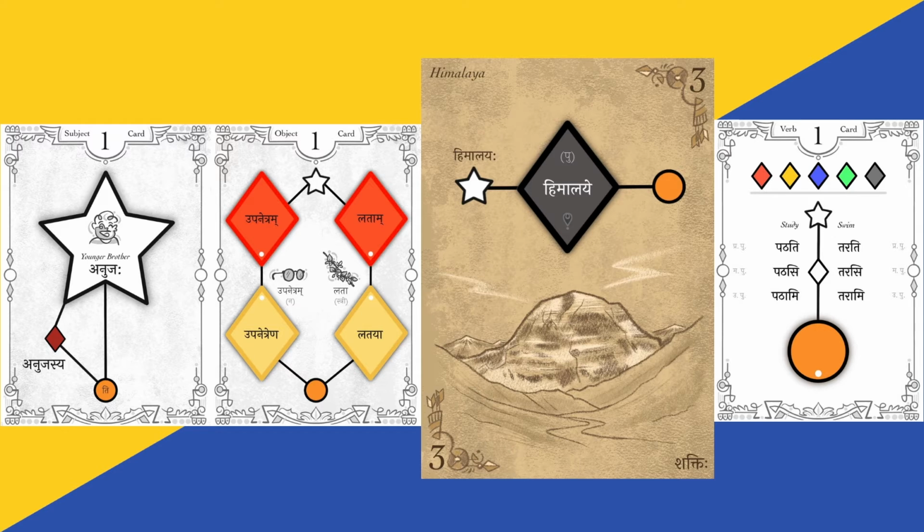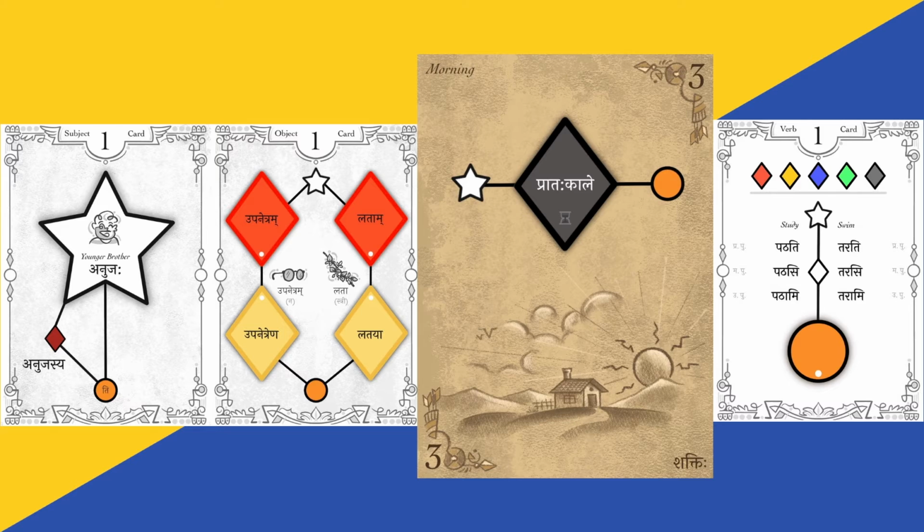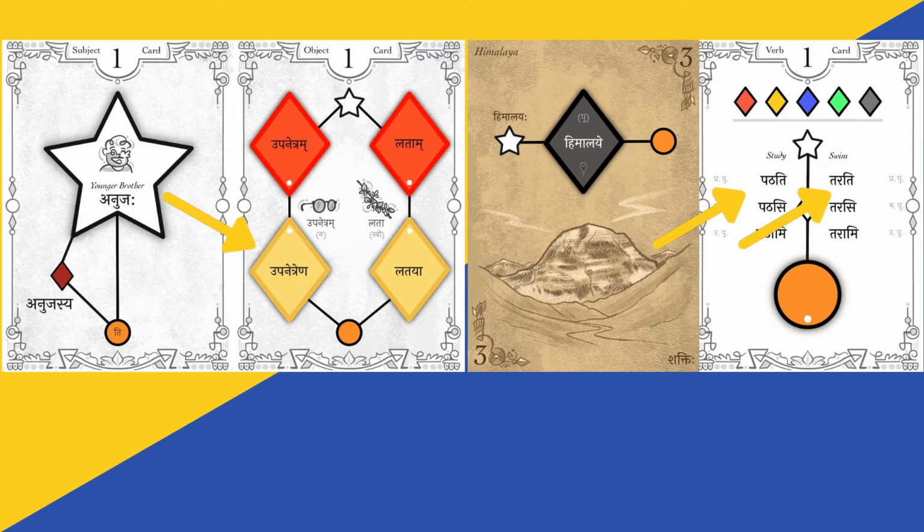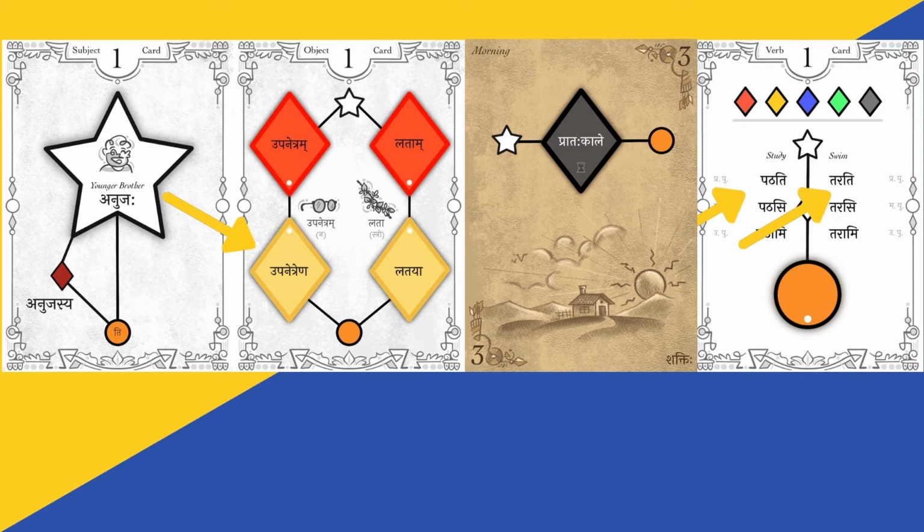Now, in the earlier sentence, you have inserted the Himalaya card which says this happened in Himalaya. Or you may choose to insert a time card which says this happened at this time. In this case, Pratah Kale. Notice that with the addition of the grey diamond card, the integrity of the sentence remains. Here, Himalaya is added to the existing combination. And here, Pratah Kale is added to the existing combination.